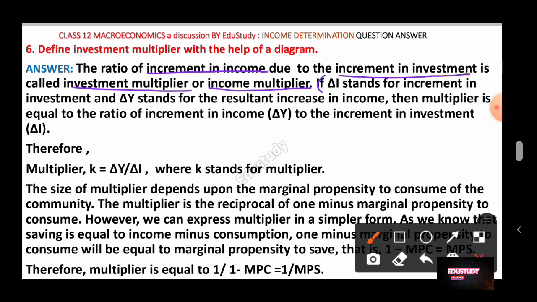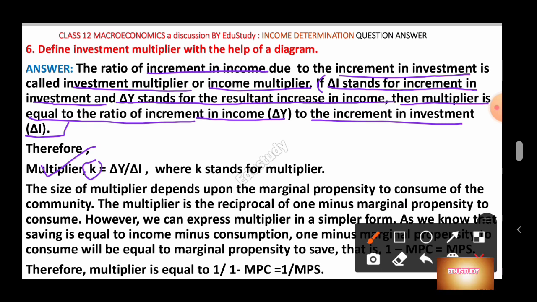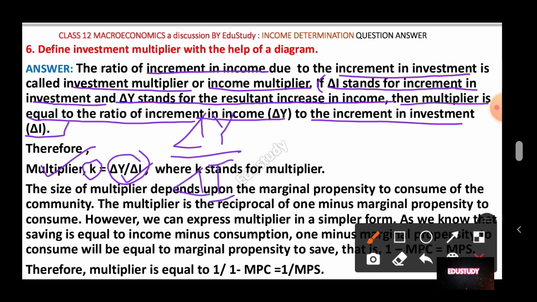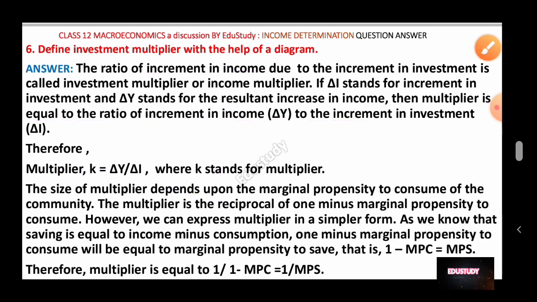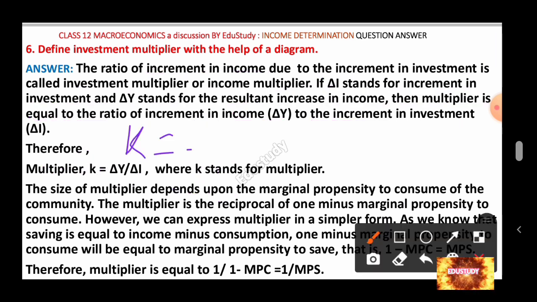So here it is described: if del I stands for increment in the investment and del Y stands for the resultant increase in the income, then the multiplier is equal to the ratio of increment in income, del Y, to the increment in the investment, del I. Therefore the multiplier, denoted by small k, is equal to del Y divided by del I. This is the investment multiplier. You have to remember this formula, that is k equals del Y by del I.